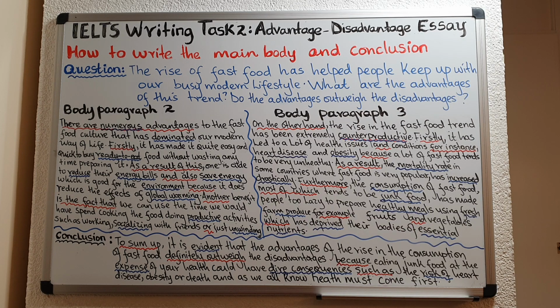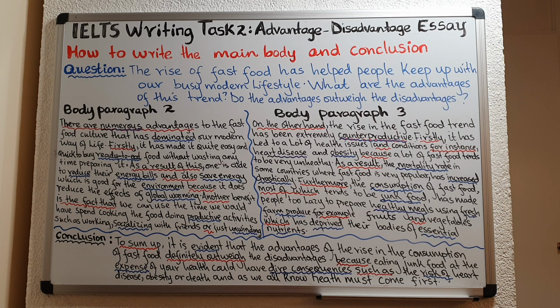It is evident that the advantages of the rise in the consumption of fast food definitely outweigh the disadvantages, because eating junk food at the expense of your health could have dire consequences, such as the risk of heart disease, obesity, or death. And as we all know, health must come first.